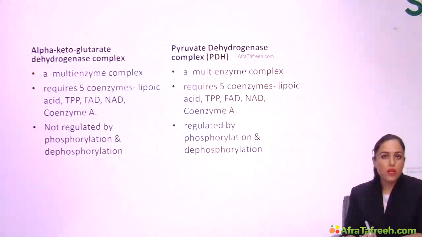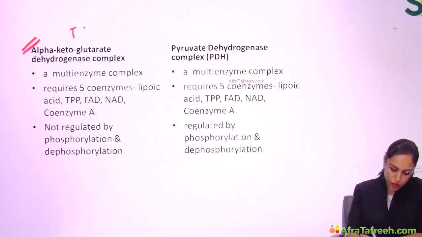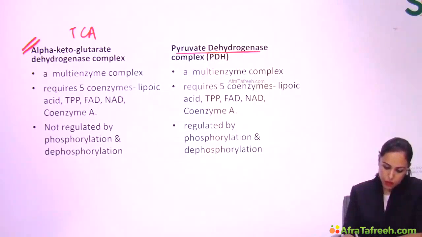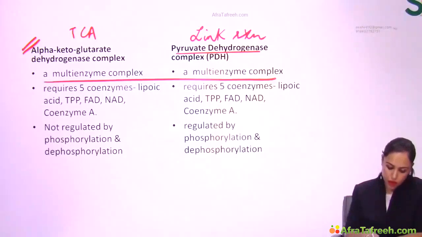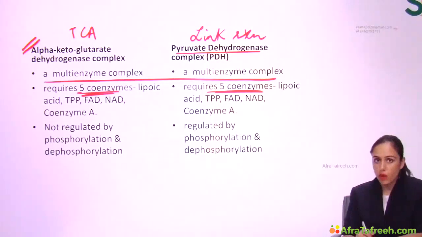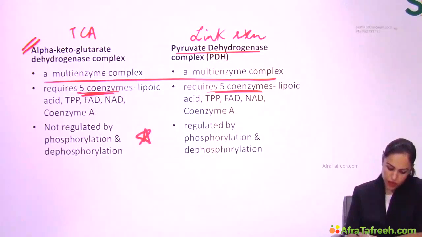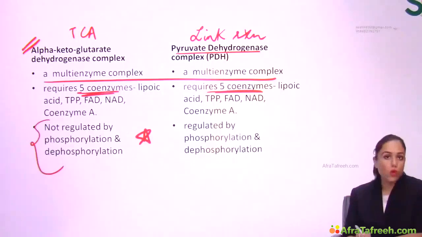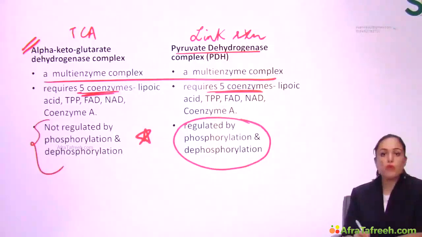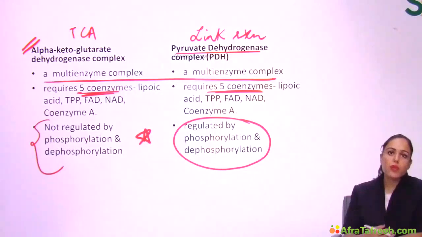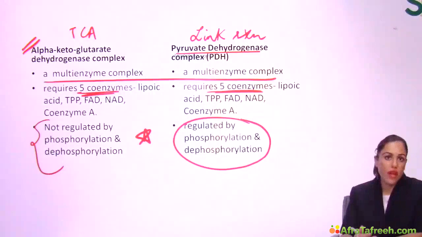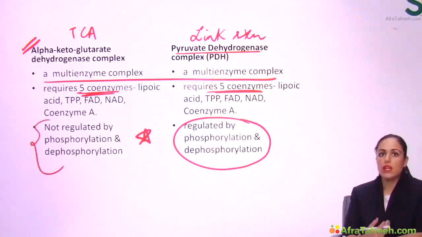Now compare these two enzymes. One is alpha-ketoglutarate dehydrogenase of TCA cycle. Other is pyruvate dehydrogenase PDH complex, that is the link reaction enzyme. Both these enzymes are multi-enzyme complexes. Both these enzymes require the same 5 coenzymes, I already told you. But the difference is that alpha-ketoglutarate dehydrogenase is not regulated by phosphorylation and dephosphorylation, but PDH complex enzyme is regulated by phosphorylation and dephosphorylation. That is, insulin in fed state will cause dephosphorylation and will activate link reaction. Link reaction is activated in fed state. But on the other hand, in fasting state, link reaction will be inhibited by glucagon, which is doing phosphorylation, right?